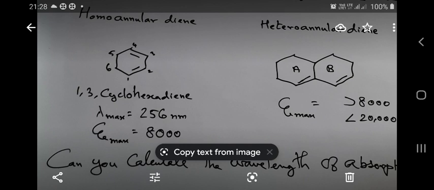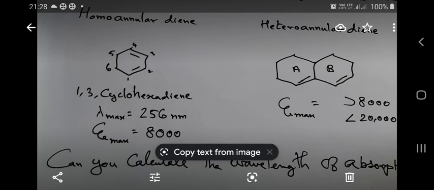The two scientists, Woodward and Fieser, analyzed the UV-visible spectrum of many organic compounds, and based on that, they designed a method of calculating the wavelength of absorption of a diene component theoretically. That is, if the organic compound has a 1,3-butadiene system, a carbon-carbon double bond conjugated to another carbon-carbon double bond, and if it is structurally modified, then you can calculate the wavelength of absorption of such organic compounds theoretically.